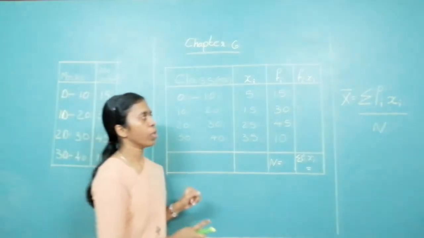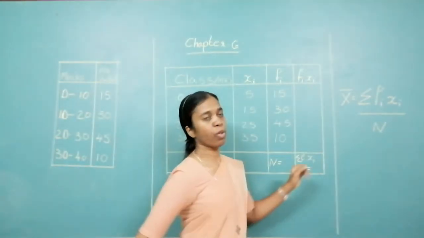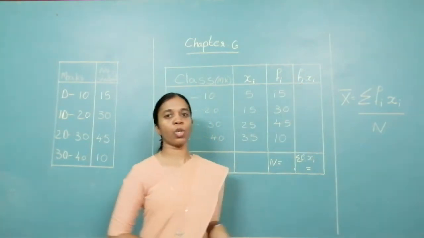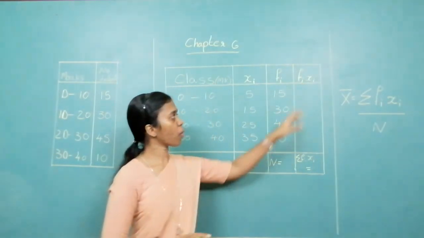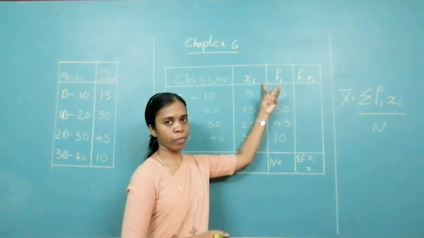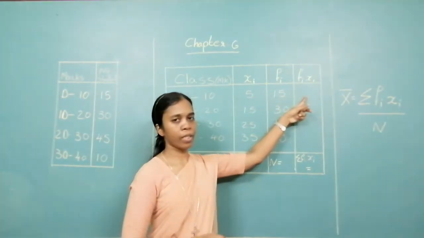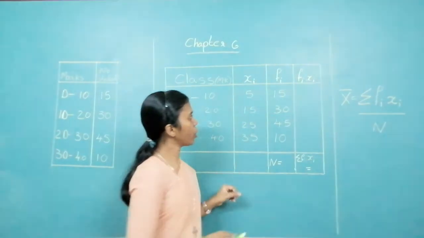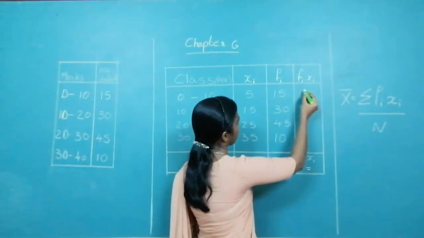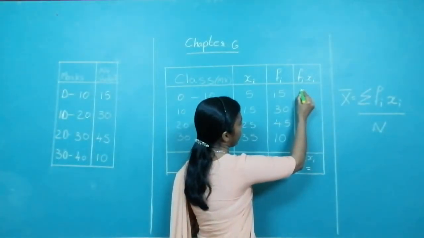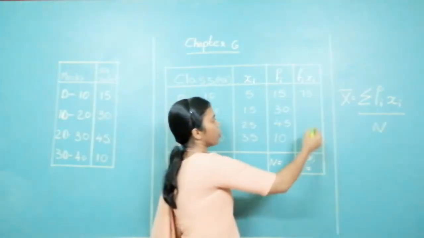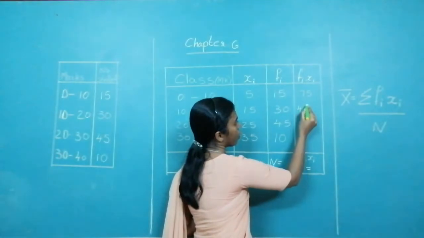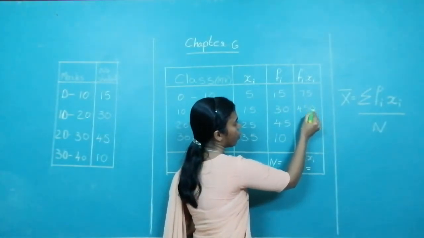Now, what is in the fourth column? Fourth column is the product of frequency and the class mark. Product of these two columns. So, to multiply and write the answer over here. 15 into 5, you will get 75. 15 into 30, 450.